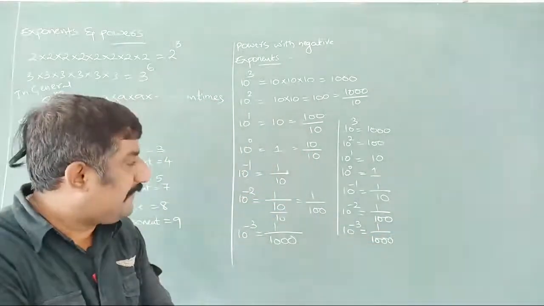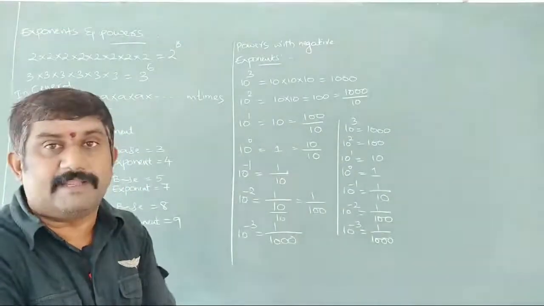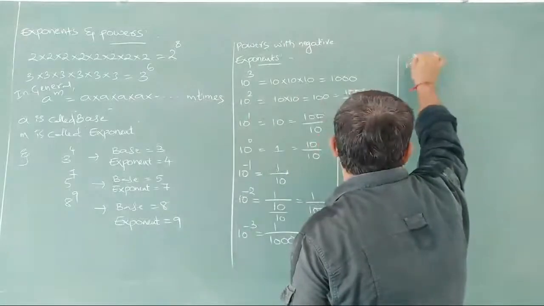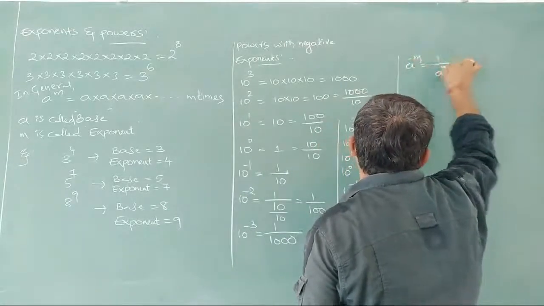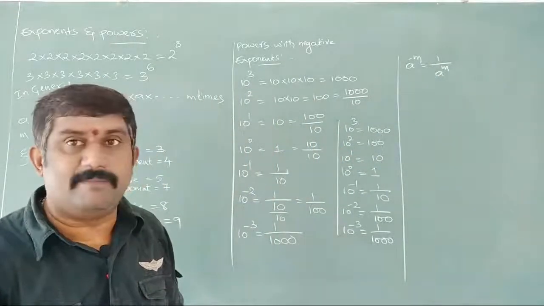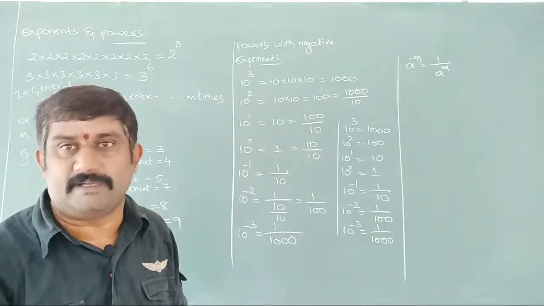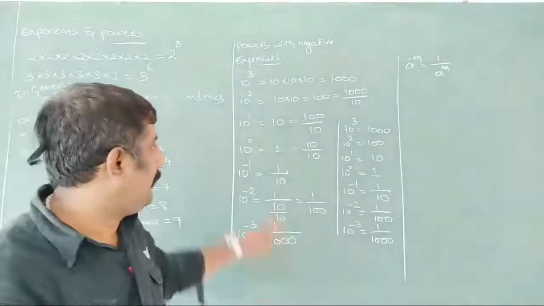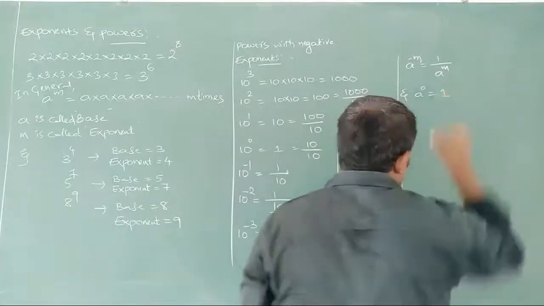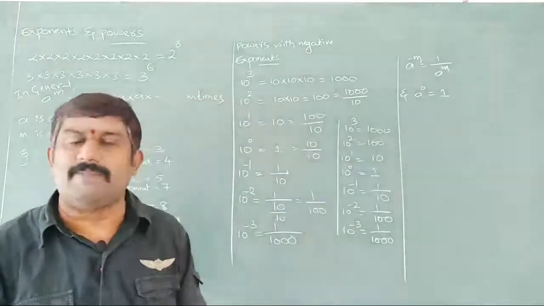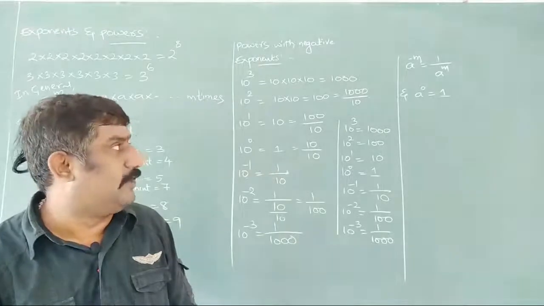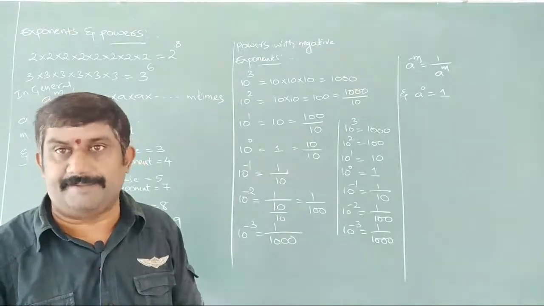Okay. So like this we can write, and in general we can write the formula as a to the power of minus m can be written as 1 by a to the power of m. And one more we can write here. What is it? A to the power of 0 can be written as 1 also. A may be any kind of positive integer. So a to the power of minus m is nothing but 1 by a power m, and a to the power of 0 is going to be 1, we are writing here.